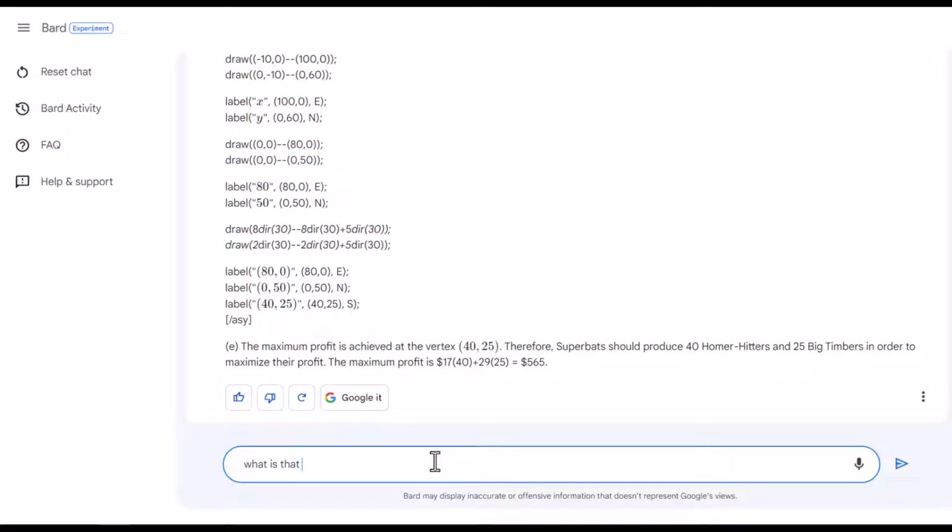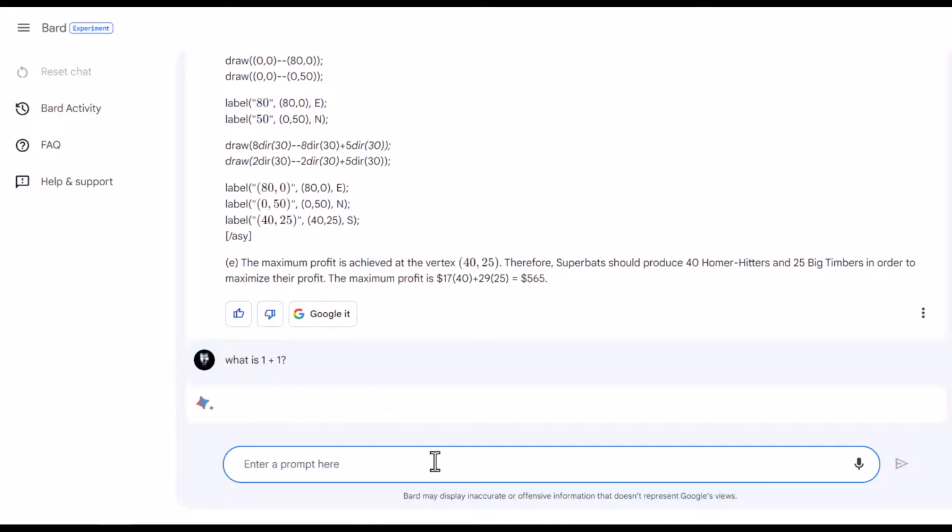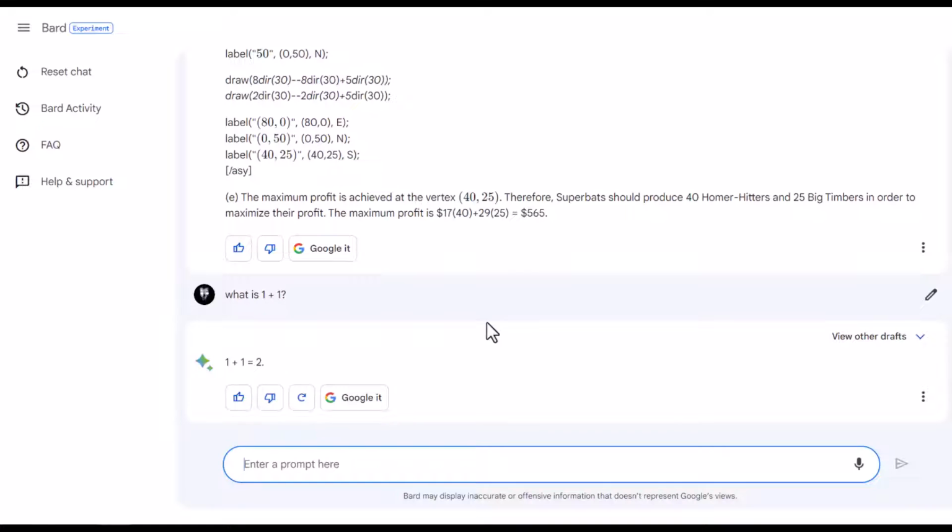So what is 1 plus 1? It should definitely know this. 1 plus 1 is 2. 1 plus 1 is equal to 2. Now, that is pretty basic. Now, I believe it is, as you know, in the experimental phase. So the AI is still learning, and it will always continue to learn to be able to provide you with information as to what you need.